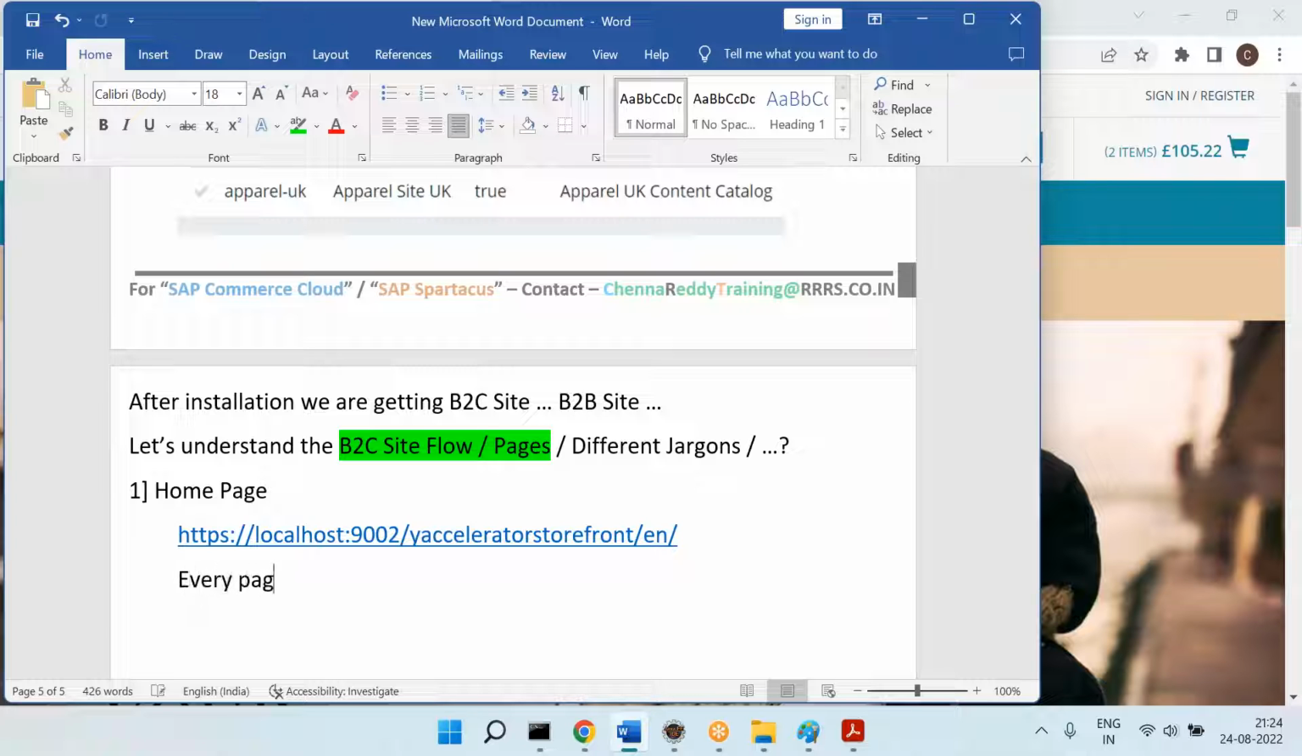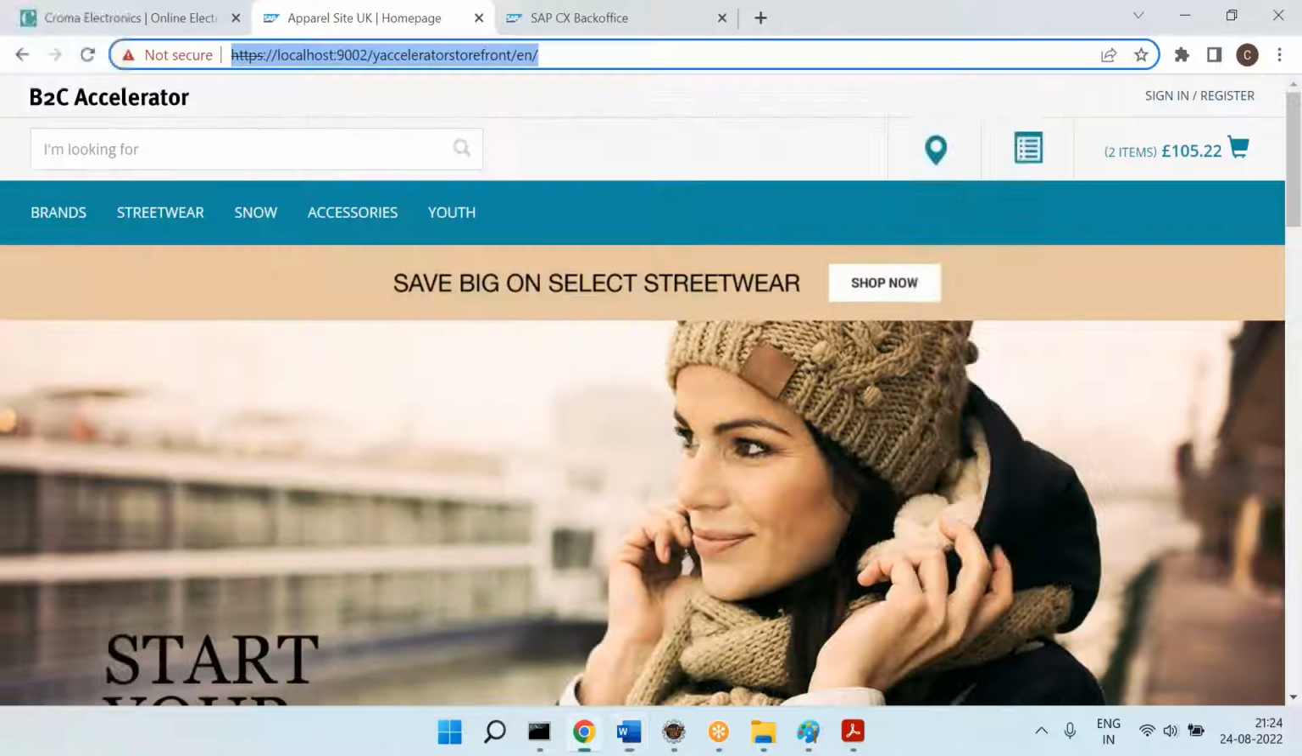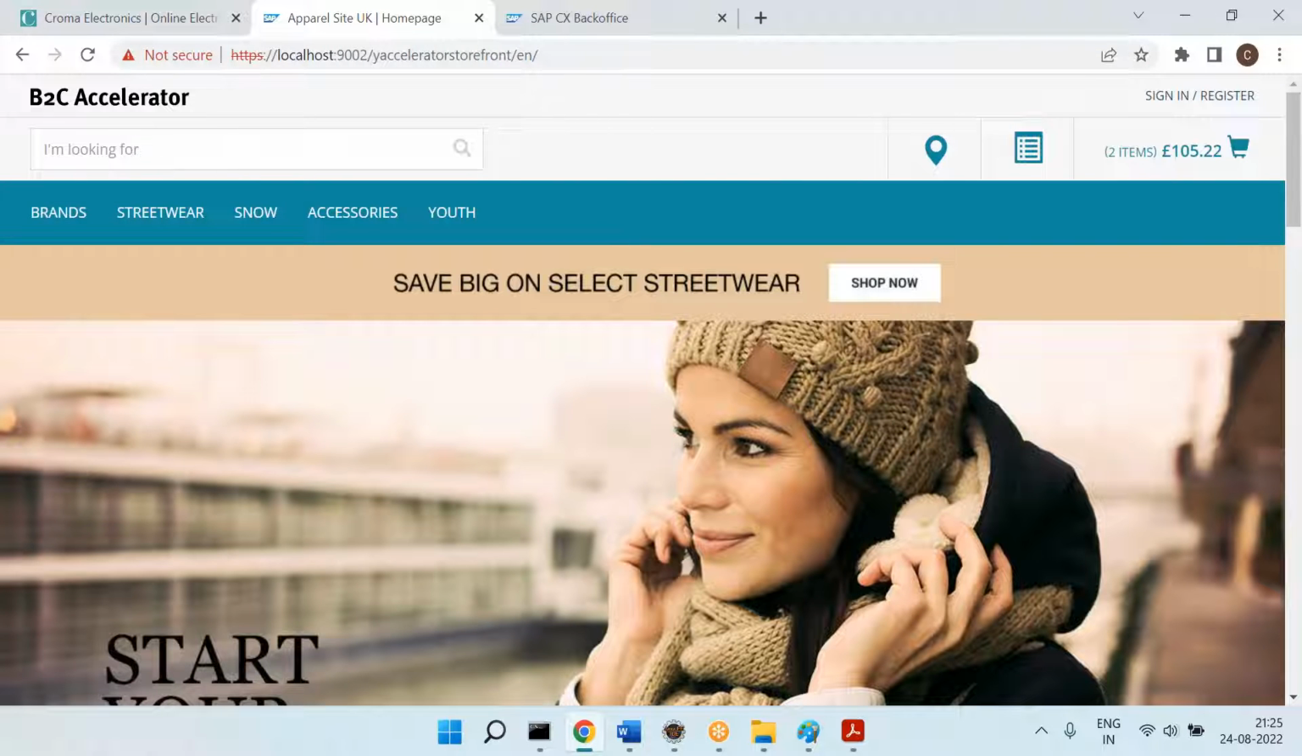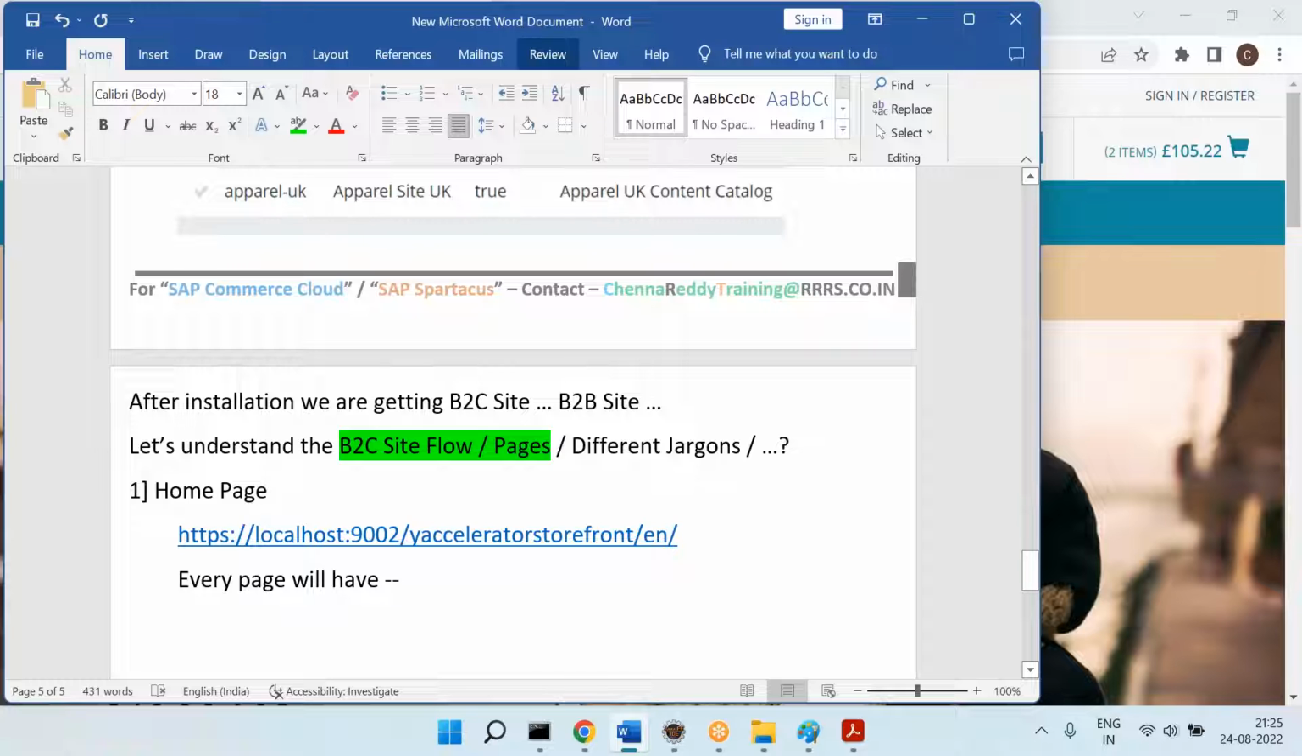And every page will have a corresponding UI, right? Along with the UI, you also have some Java code, right? So whenever you hit the URL, what will be called? Controller will be called. Whenever we hit the URL for every page, the controller will be called.